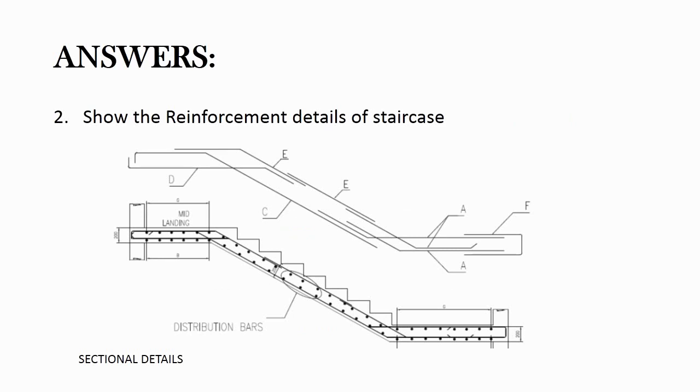Next, we have the staircase reinforcement. Rebar is provided to the landing, base slab and steps. Main bars are shown in the above drawing. You can see that they are marked as A, C, D, E and F. Below the sketch, you can also see the distribution bars shown with the main bars.